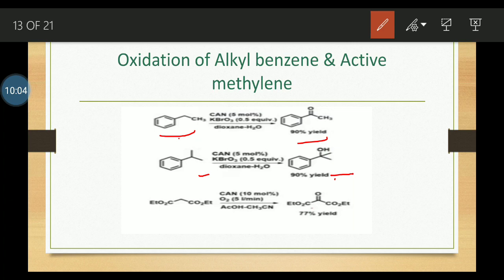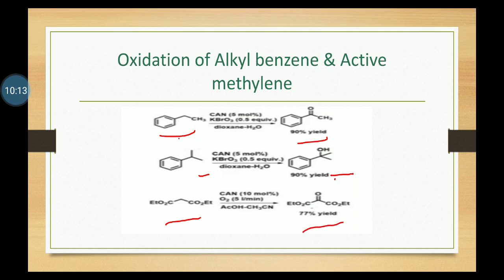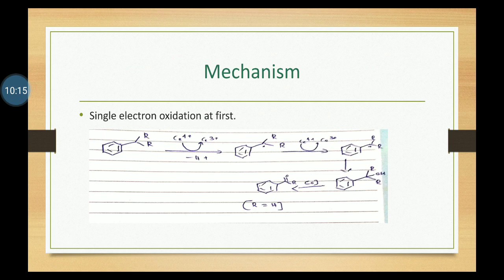Diethyl malonate here is also quite acidic, and gives keto ester product with CAN oxidation. Now we can check the mechanism.